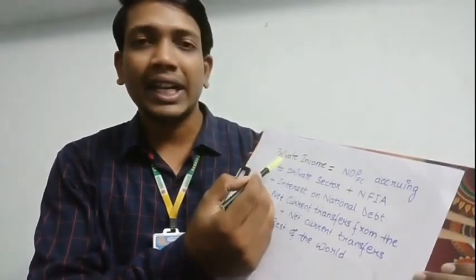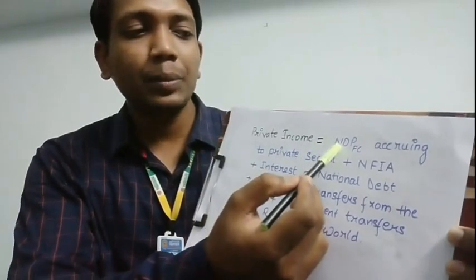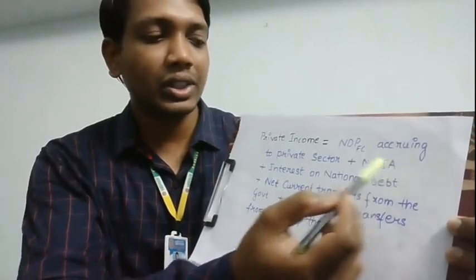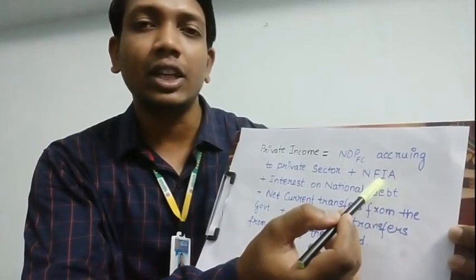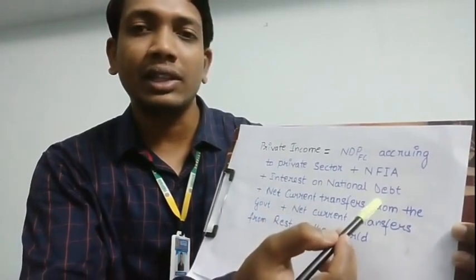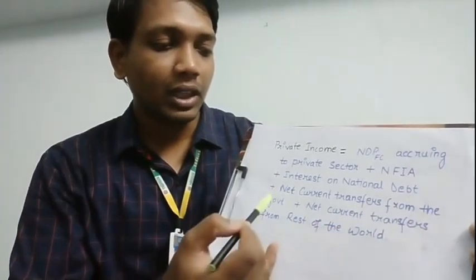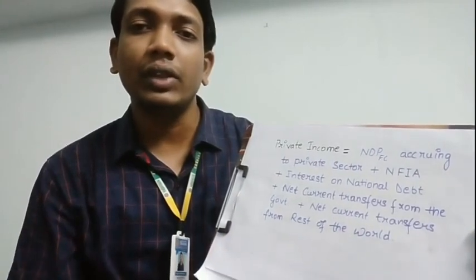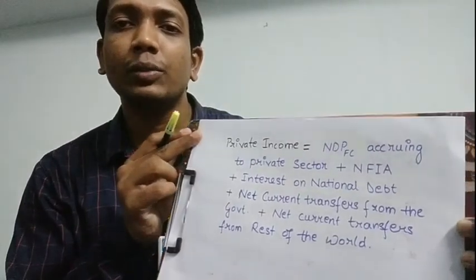We can write it as: private income equals NDP at FC, net domestic product at factor cost, accruing to the private sector, plus NFIA, net factor income from abroad, plus the interest on national debt, plus net current transfers from the government, plus net current transfers from the rest of the world. That is private income.